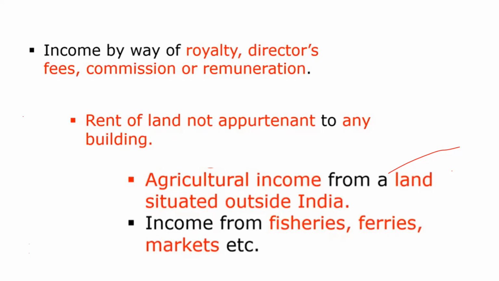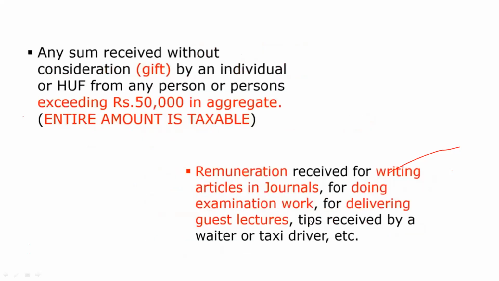But agriculture income from land situated outside India, from anywhere, is chargeable as income from other sources. Then income from fisheries, ferries, markets, that is also going to come under income from other sources.